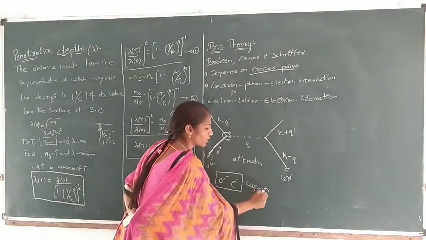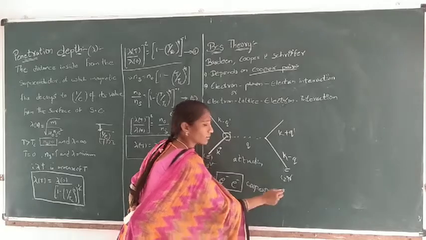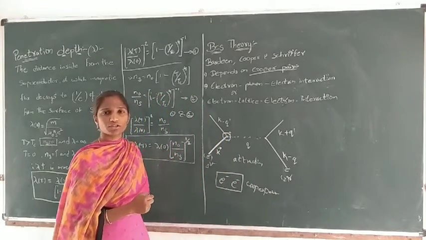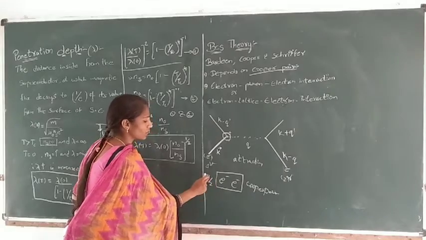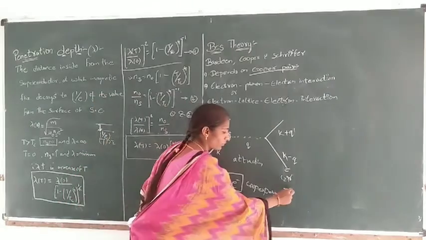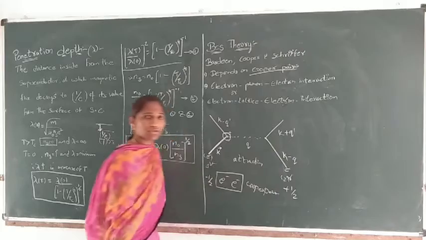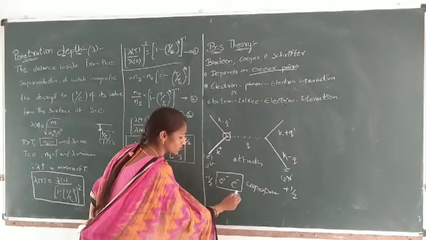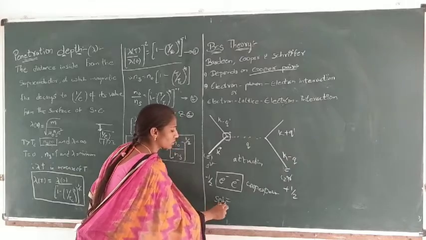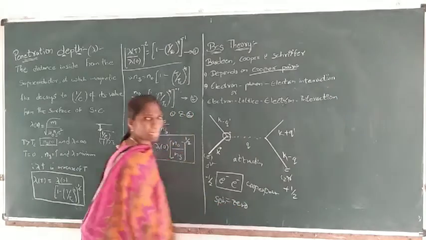What is a Cooper pair? A pair of two electrons with opposite spin. One electron has negative half spin and the other has positive half spin. Finally, the net spin of both electrons will be 0.